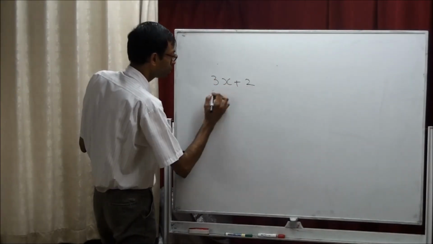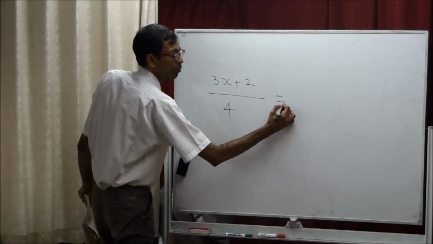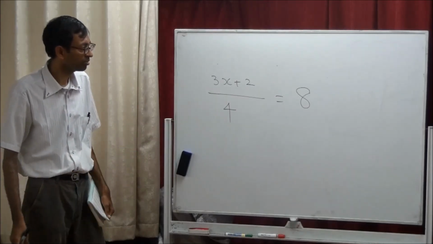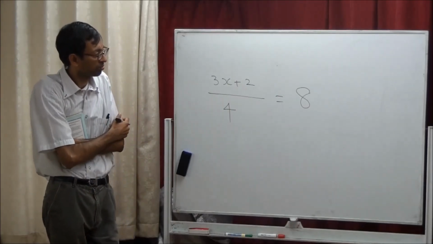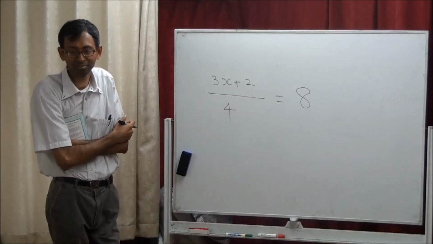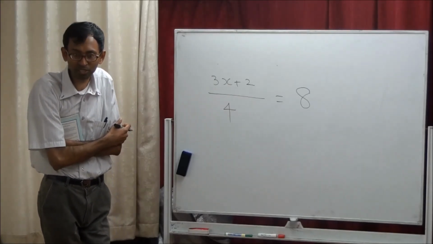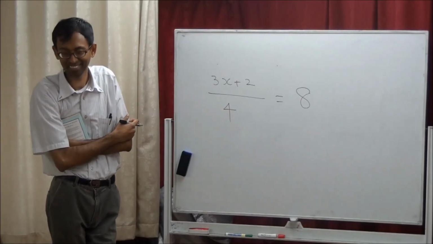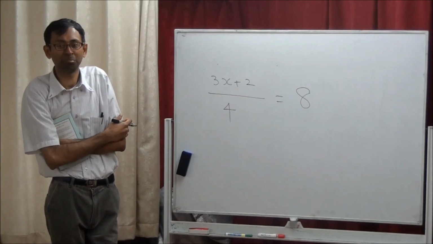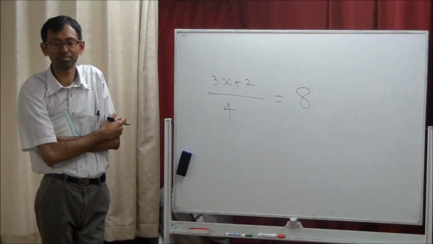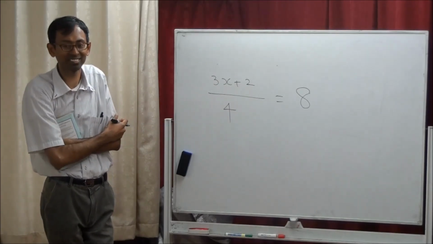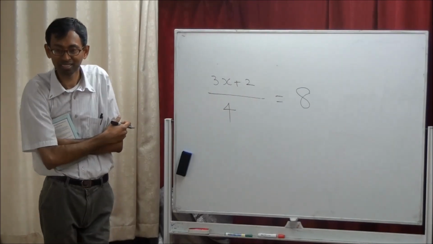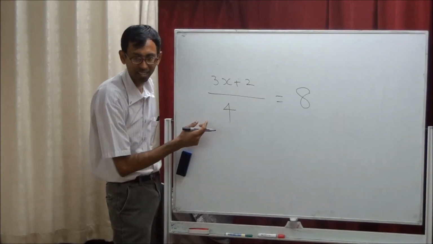3x plus 2 by 4 equal to 8. You also need to check here, okay? Even when I'm doing it. Good. What is your answer? Need help? Yeah, okay. First, which one do you want to take away?